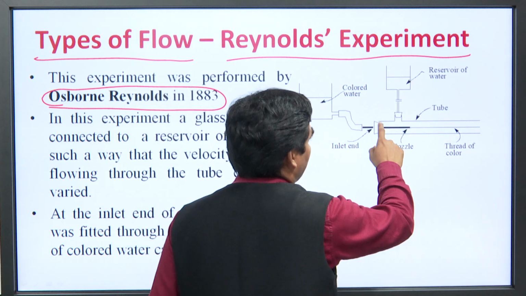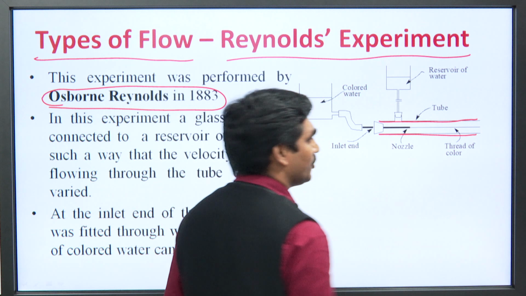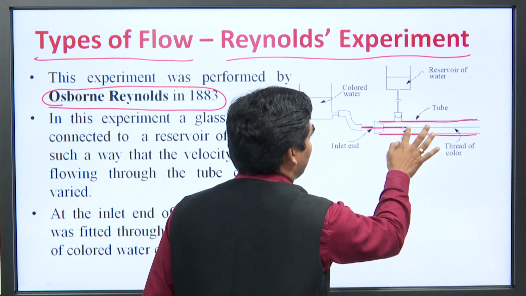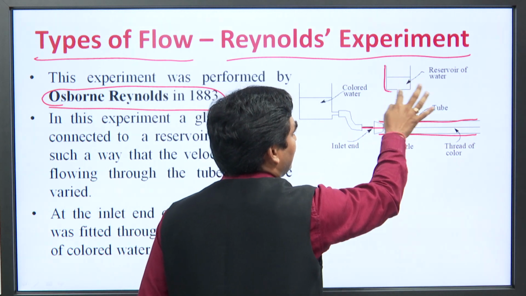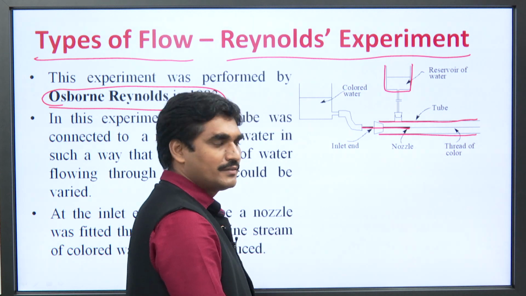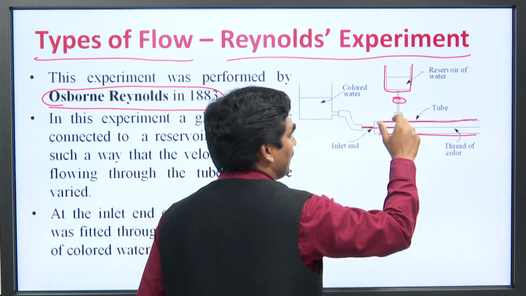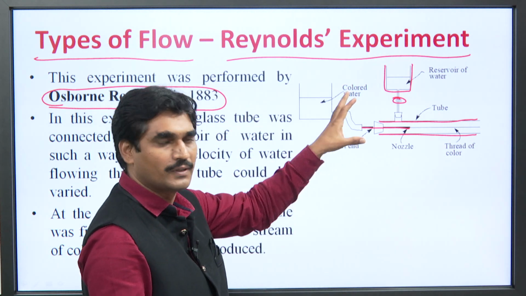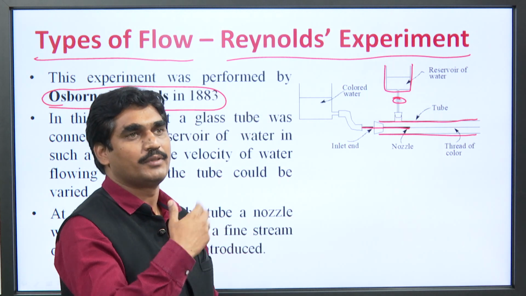He has taken a glass tube in which a nozzle is there through which colored liquid is coming. Here a reservoir of water is there with which a system is there. Through this system the speed or velocity of water moving into this tube can be controlled or can be varied.